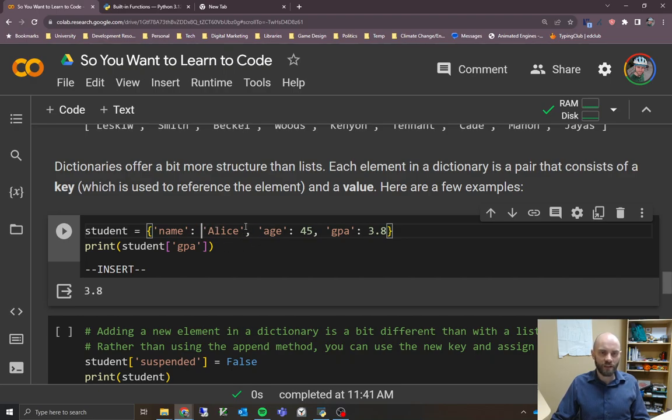And use commas to separate them. You can have as many different things in your dictionary as you want to. But in this case, we want to go in and say, okay, get our student dictionary and find the GPA key in there and tell us what we get back.